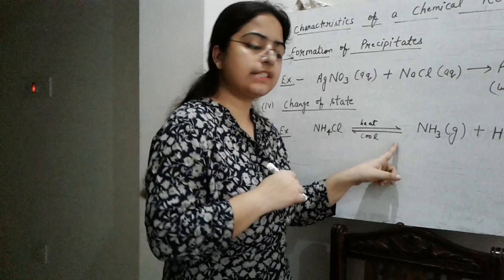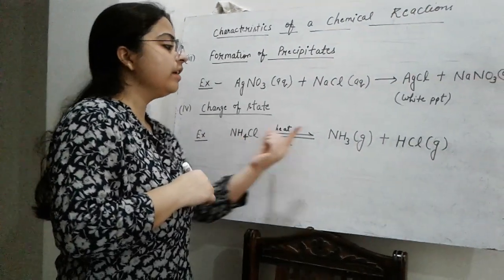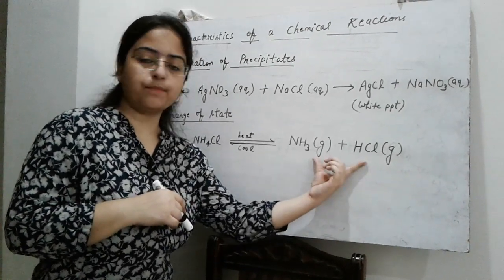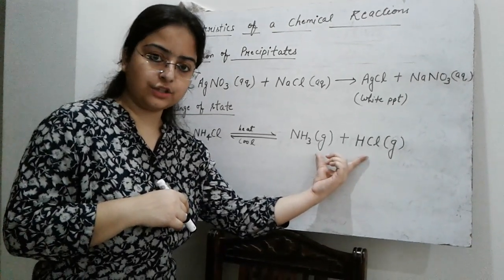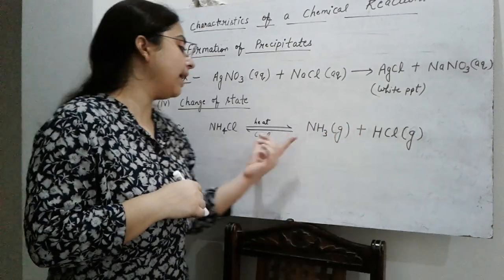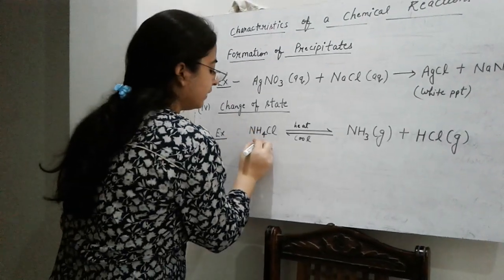So this is a reversible reaction, because on heating, ammonium chloride gives out ammonia gas and hydrogen chloride gas, which get deposited on the cooler part of the test tube, and on cooling they again combine to form ammonium chloride, which is a solid.